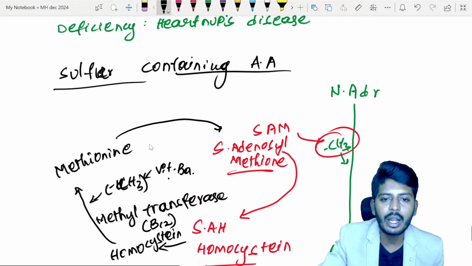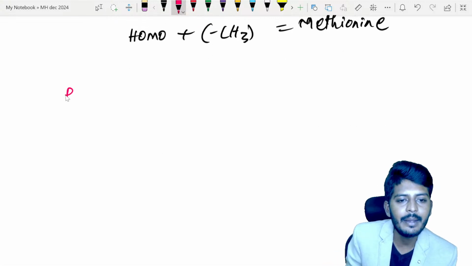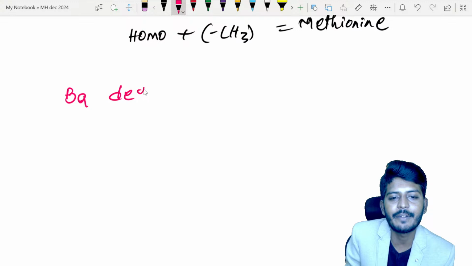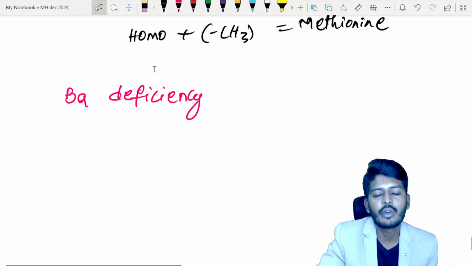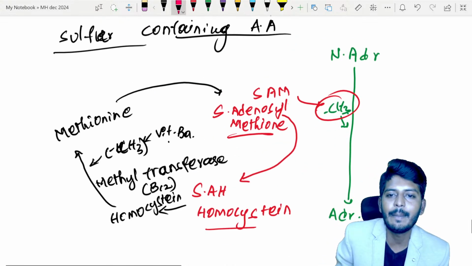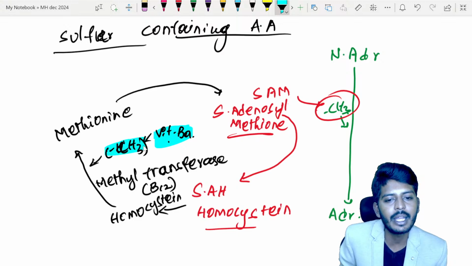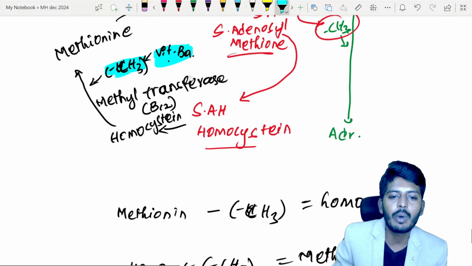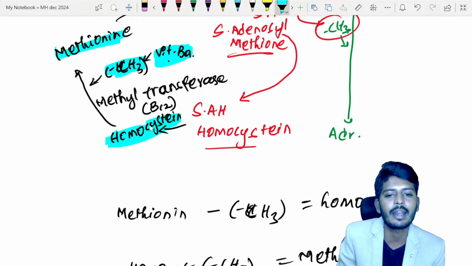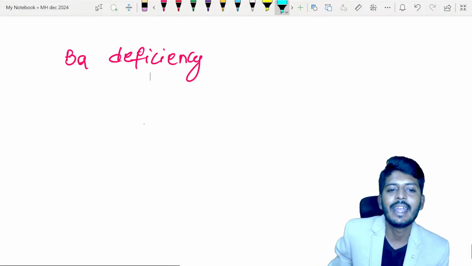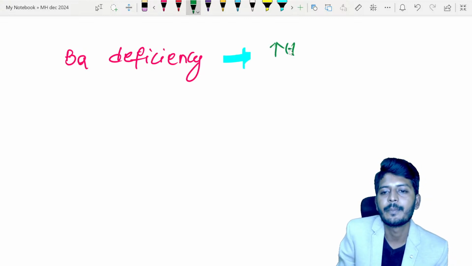Okay, so now what happens? Let's see. If there is a deficiency of B9, automatically what will happen? B9 is giving the methyl group. So if B9 is not there, there is no methyl group. That will lead to homocysteine not getting converted into methionine. So homocysteine level in the blood will rise. So the deficiency of B9 will lead to an increase of homocysteine.